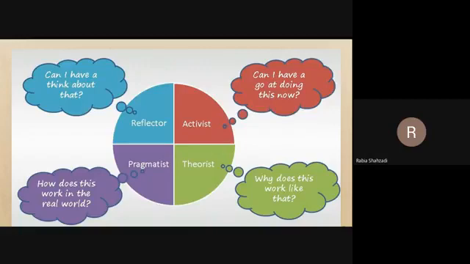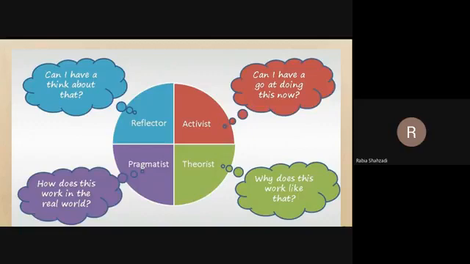Then come the pragmatists. The pragmatists are more focused on the practical implications of theories. What is the difference between theorists and pragmatists? Theorists just want models and logical reasoning, but pragmatists need tangible evidence of how this new strategy can work in the real world. Clear?